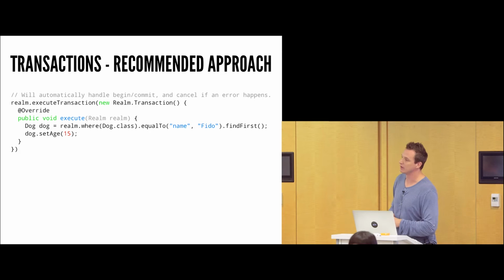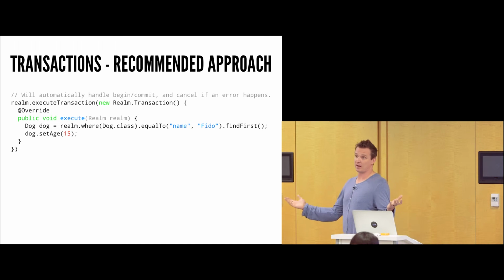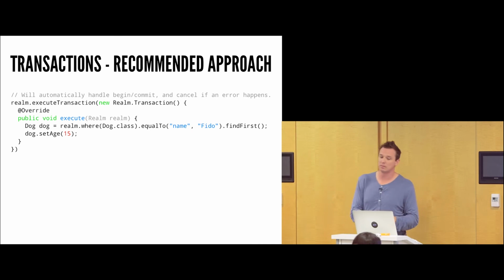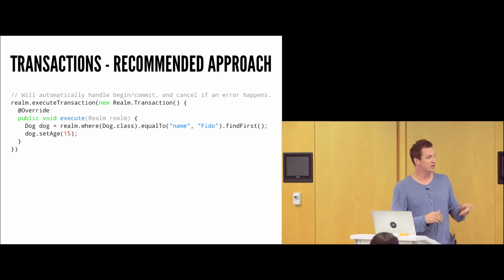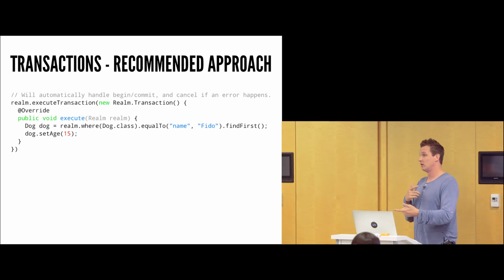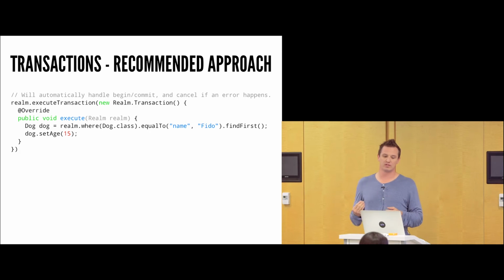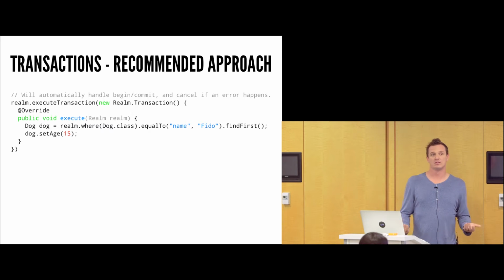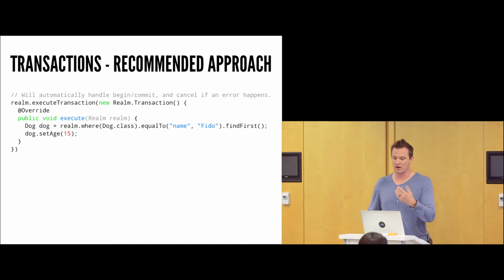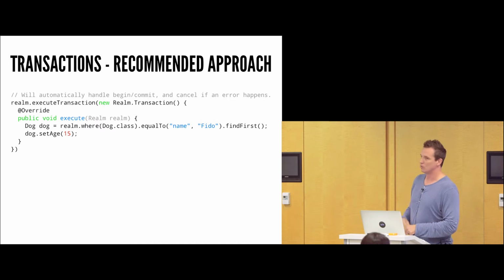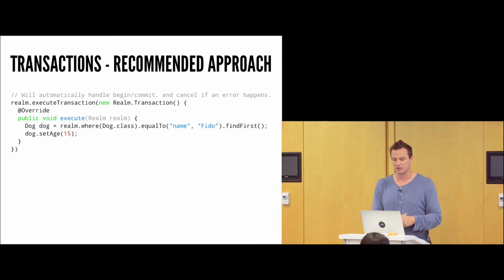Now you'll notice here I'm actually doing something inside of here which is pretty interesting. I'm actually querying for a dog. I'm saying, hey, I want to find a dog whose name is equal to Fido. I'm going to get actually a list back. But here I'm just going to say, hey, give me the first one. And then at that point I'm going to set the dog's age to 5. And right after we exit out of that transaction block, the data will save. If for some reason it fails, it'll roll back automatically. And there's actually an error callback in here too I didn't include, which you can use to do something when an error does occur.